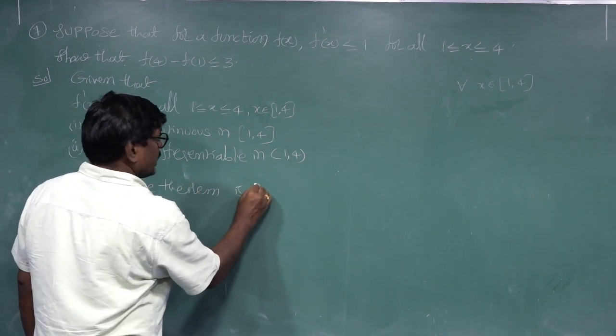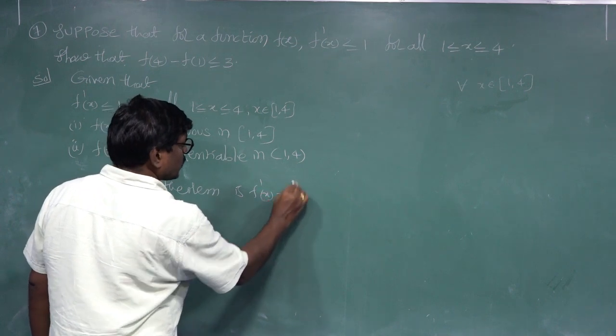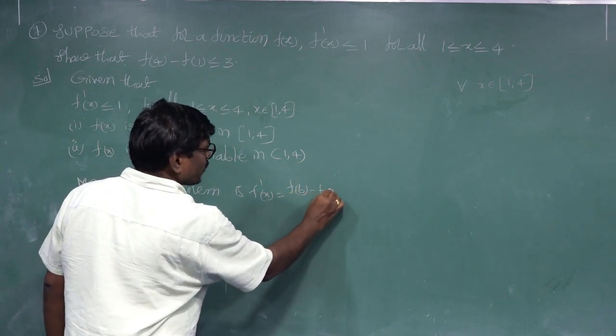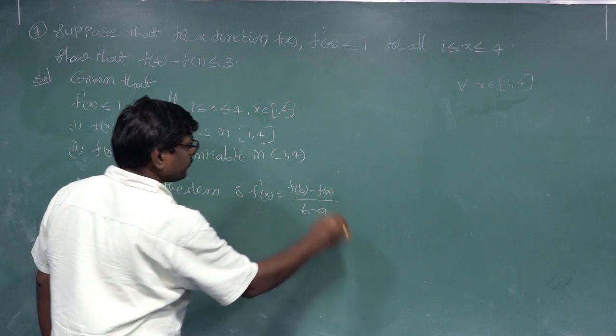Now, Lagrange's mean value theorem says f'(c) is equal to (f(b) minus f(a)) by (b minus a).